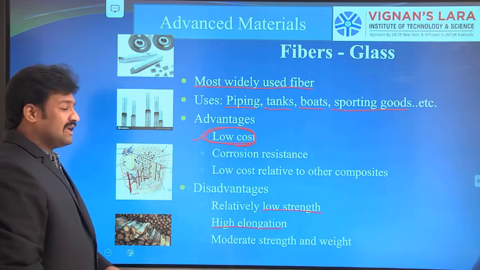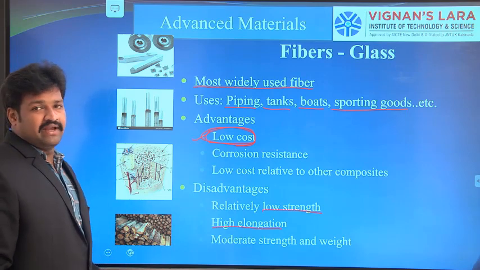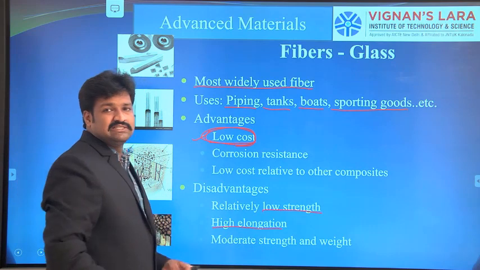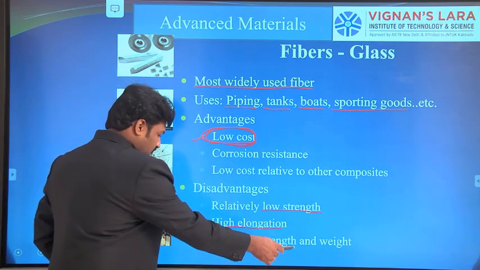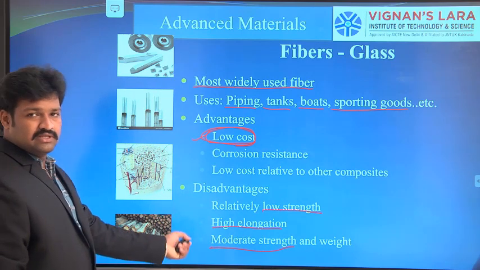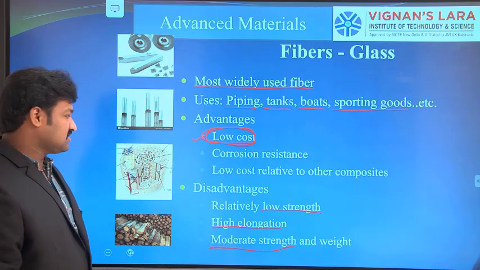High elongation. Next, moderate strength and weight. This has a low, moderate strength. It does not have high strength. So this is a moderate strength, which means average strength. Due to that, this is a disadvantage of this composite.